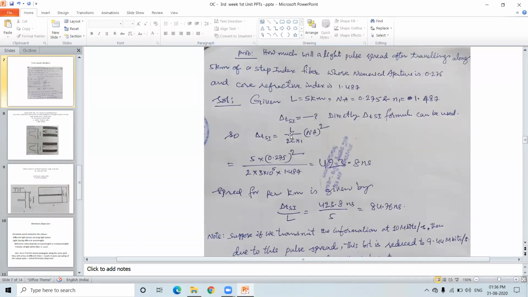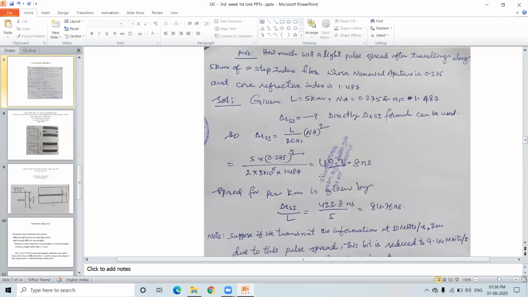This is what we have used in the earlier equation: L by 2 c n1 times NA square. L is 5 kilometers, NA square is 0.275 square, 2 into c, the speed of light, 3 into 10 power 5 kilometers per second, otherwise 8 meters per second, and n1 is 1.487.